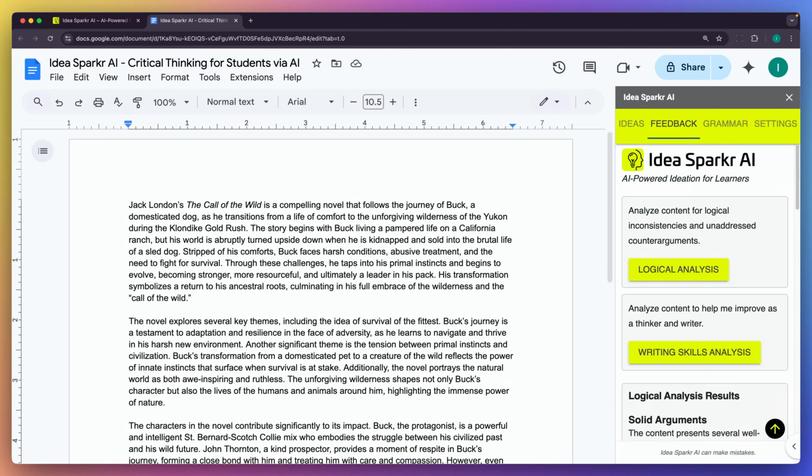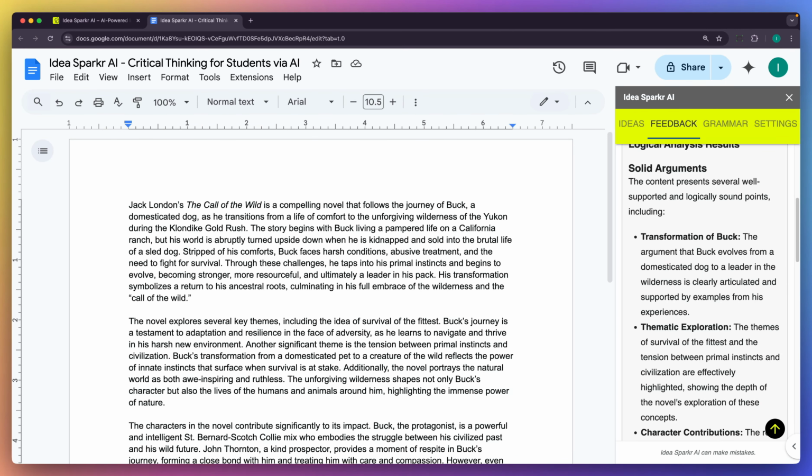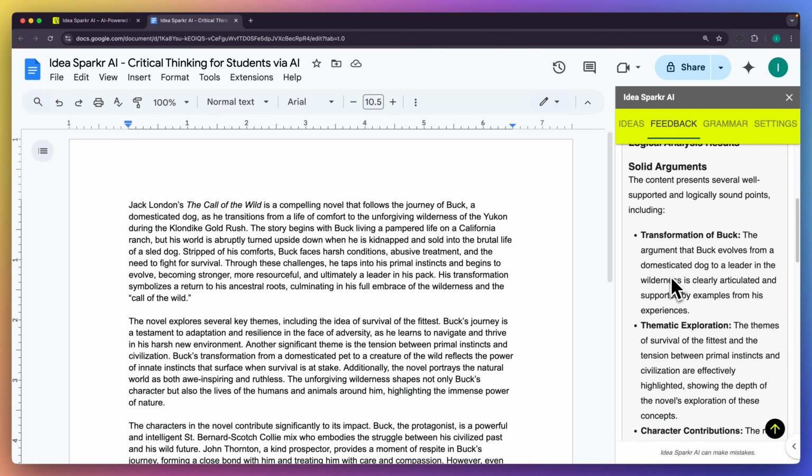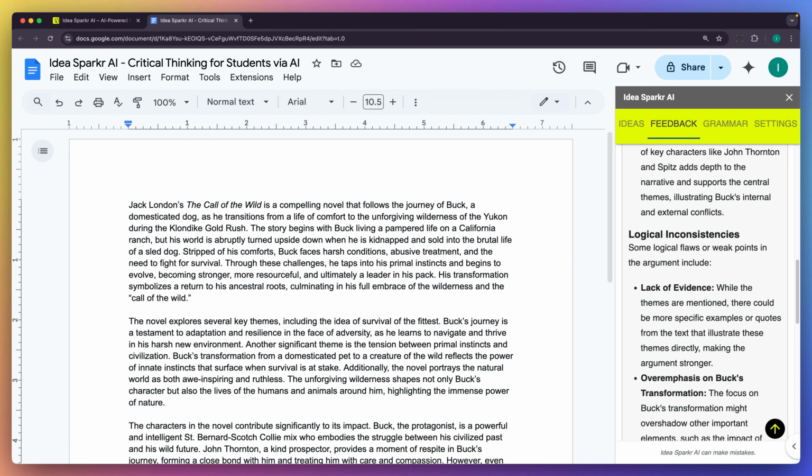Our logical analysis results are back, and we get a series of feedback here, including where do we have solid arguments? And this breaks it down into different areas, such as we've covered very well the transformation of Buck, the thematic exploration and character contributions. But then we also get some logical inconsistencies that we may want to consider. For instance, we have lack of evidence. The themes are mentioned, but there could be more specific examples, and that would make the argument stronger. That's great feedback for the student.